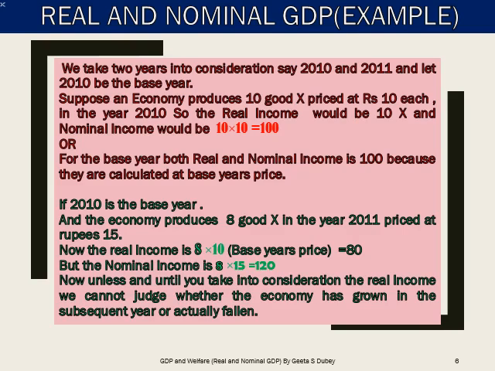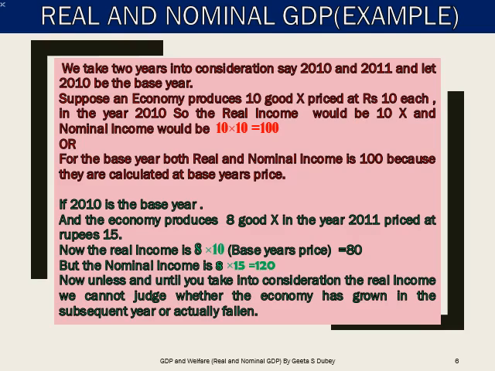The real income can also be said to be quantity of X commodity multiplied by the prices in the base year. But 2010 itself being the base year, price would remain 10. So for the base year, real income will be equal to nominal income. In this example, it's equal to 100. Now let's take the next year, 2011.